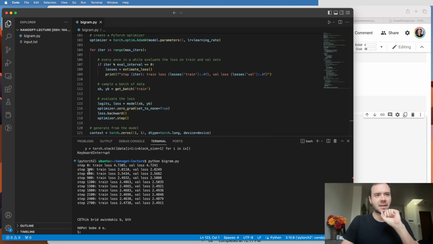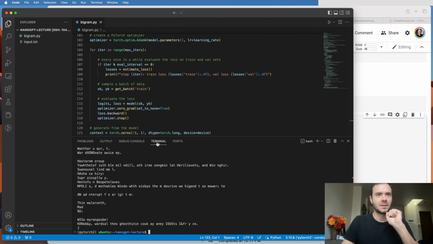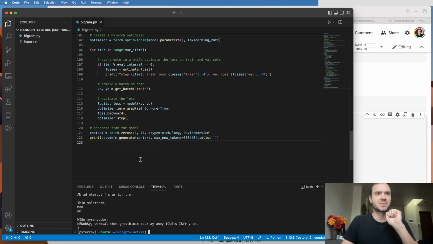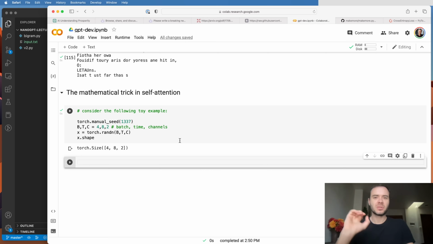As I ran this code, it was giving me the train loss and the val loss, and we see that we converge to somewhere around 2.5 with the bigram model. And then here's the sample that we produced at the end. So we have everything packaged up in the script, and we're in a good position now to iterate on this. Okay, so we are almost ready to start writing our very first self-attention block for processing these tokens.